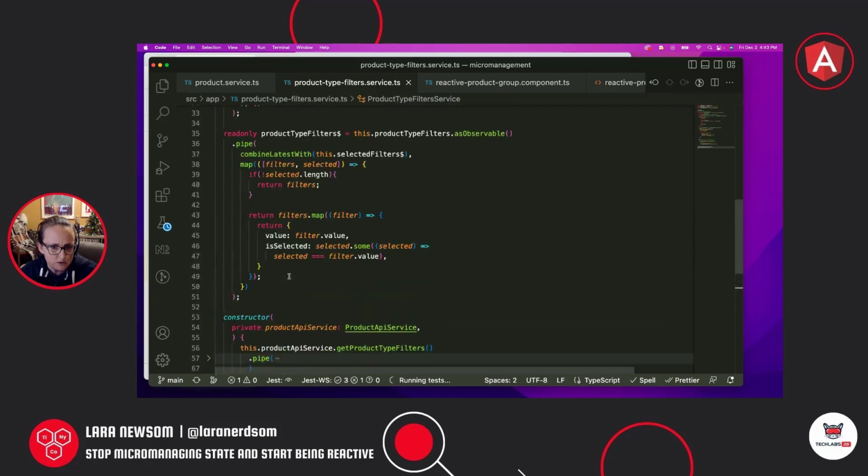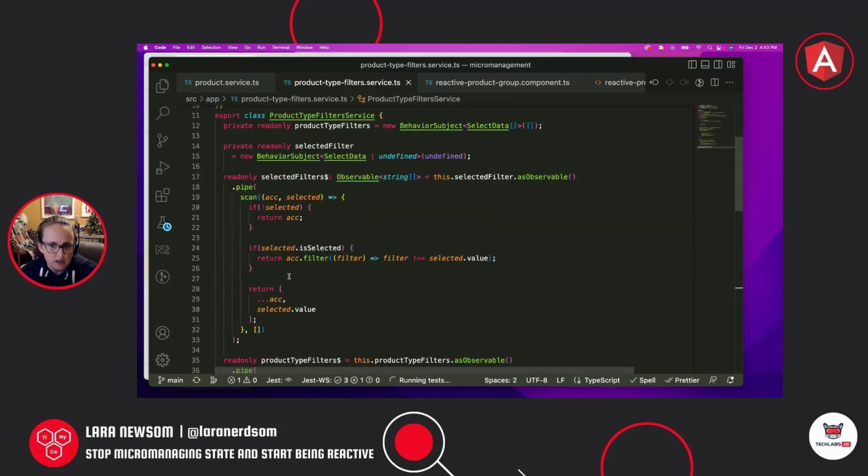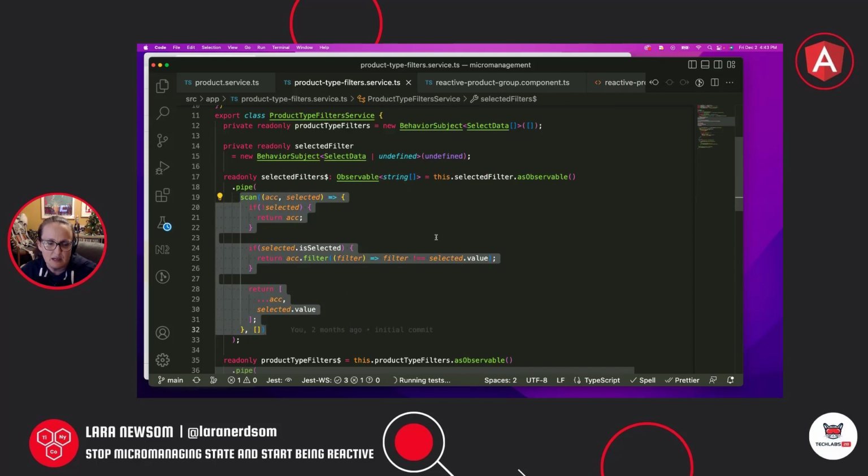All right, so what's subscribing to selected filters? So this is our selected filter. When next comes in, it's going to hit this scan operator. What the scan operator does is kind of like mini state management. It works like the JavaScript array reduce method, and basically it has an accumulator. So if there is nothing selected, it's going to return just the accumulator.